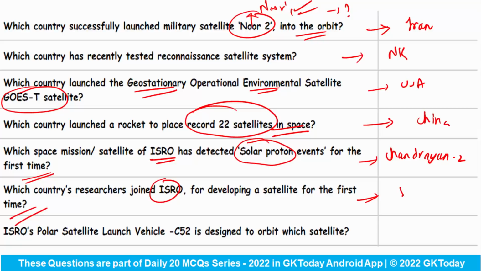So, important question. Do remember that Taiwan has decided to develop a satellite for the very first time with the help of ISRO. ISRO's Polar Satellite Launch Vehicle C-52 is designed to orbit which satellite? Answer is Earth Observation Satellite 04. Okay. So these are some of the questions regarding satellites from the previous 2-3 months.